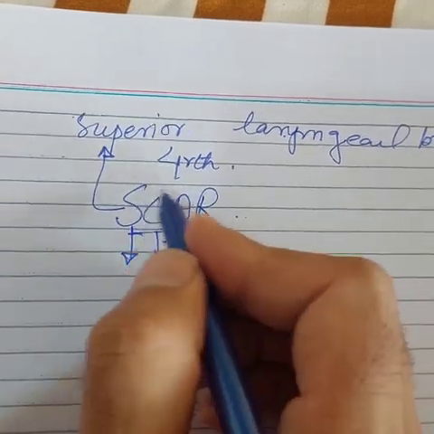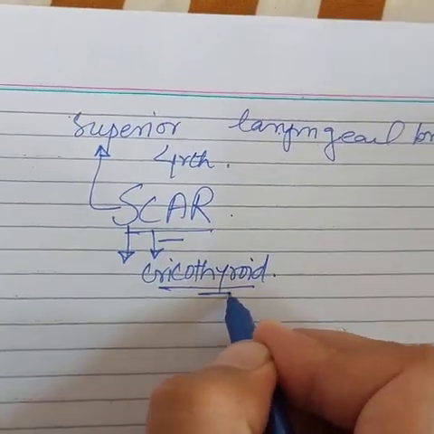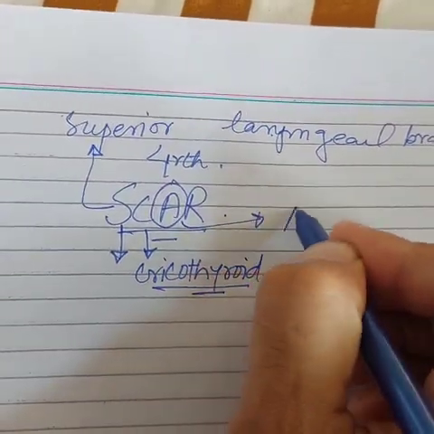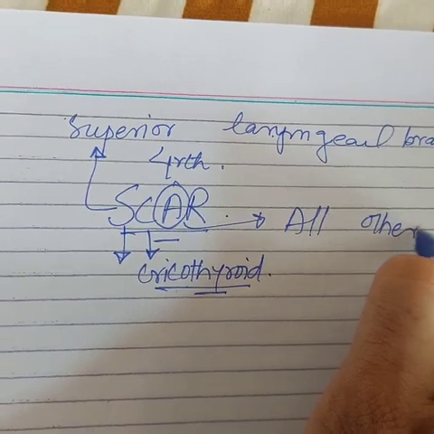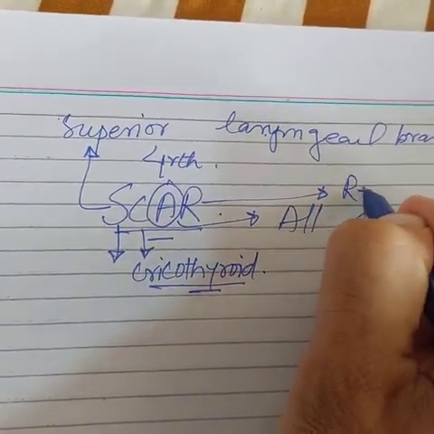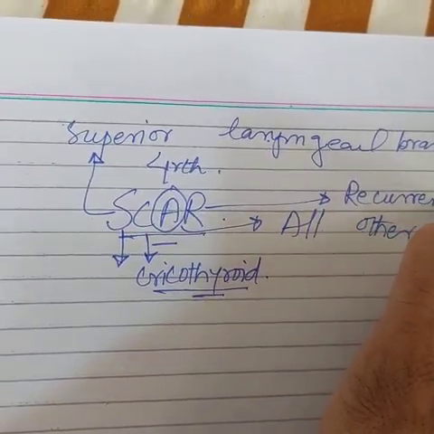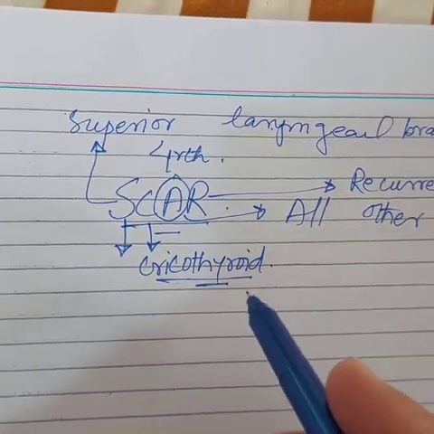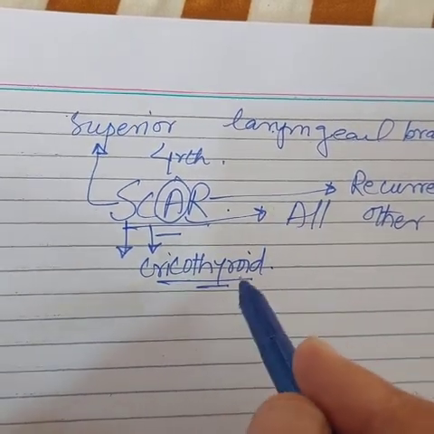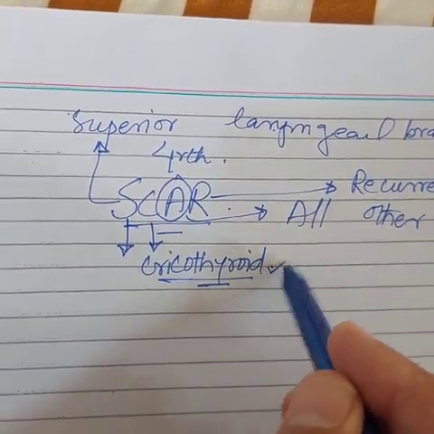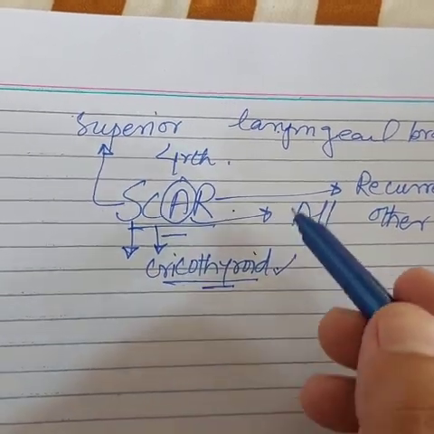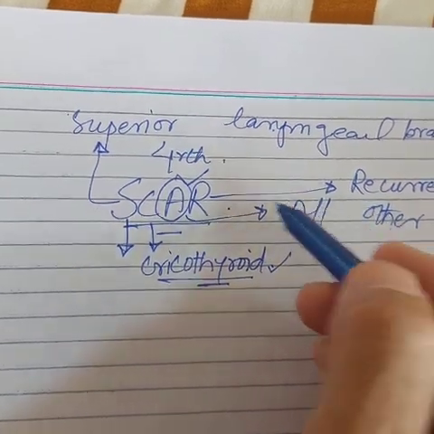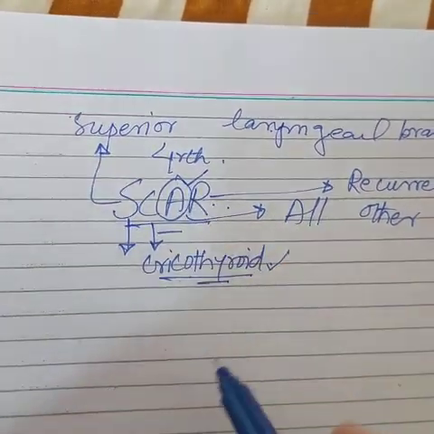So the superior laryngeal nerve supplies the cricothyroid muscle, and all others, are supplied by the recurrent laryngeal nerve. So the fourth pharyngeal arch derivatives include the superior laryngeal nerve, which supplies the cricothyroid, and the sixth pharyngeal arch derivative includes the recurrent laryngeal nerve branch, which supplies all other muscles.